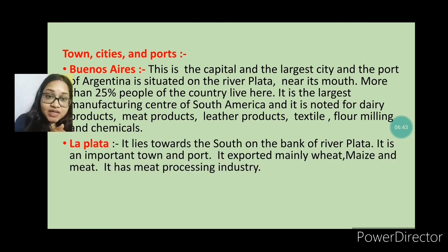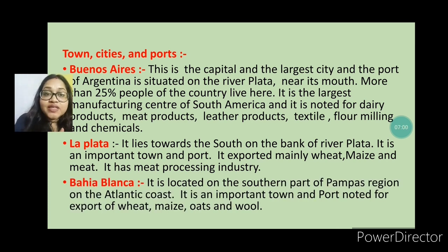Next one is La Plata city. It lies toward the south on the bank of the river Plata. It is an important town and port, and it mainly exports wheat, maize and meat, and the meat processing industry is also important in this region. The last one is Bahia Blanca. It is located in the southern part of the Pampas region on the Atlantic coast, and it is an important town and port noted for exporting wheat, maize, oats, and wool.